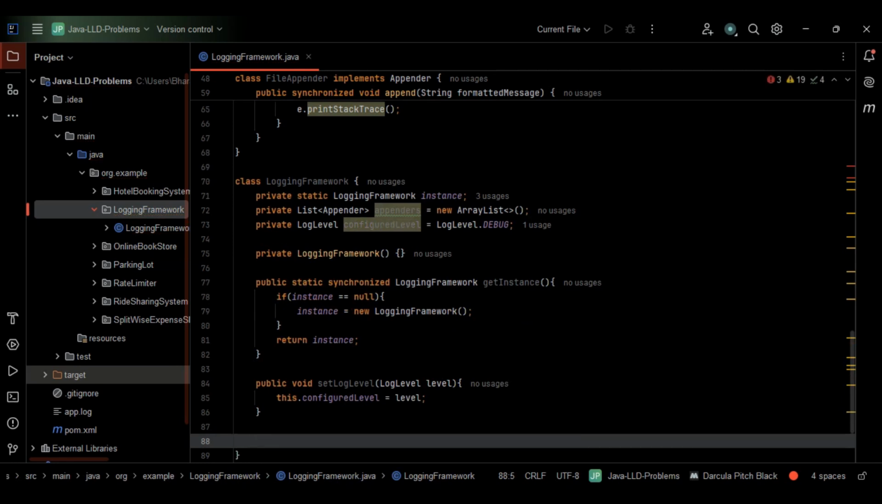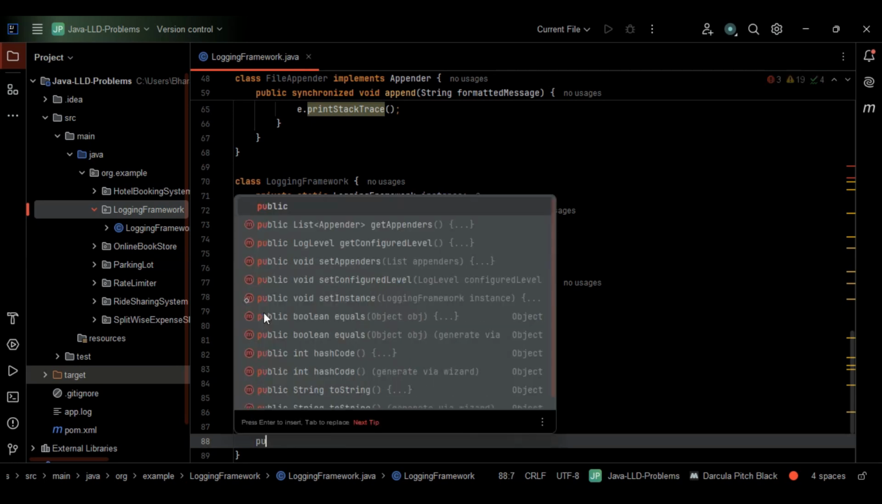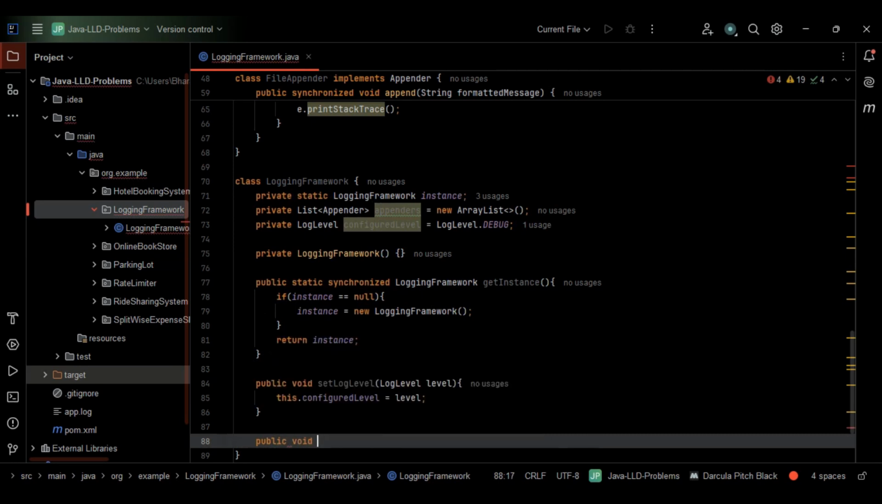After this setLogLevel method, let's make use of one more method, addAppender. We need a method to register an appender, right? It can be any appender. It can be a file appender, it can be a console appender. We already know there are different appenders. So we need a method to register an appender basically. For that, we'll be making use of the addAppender method here, right? So I'll just go with public void addAppender.